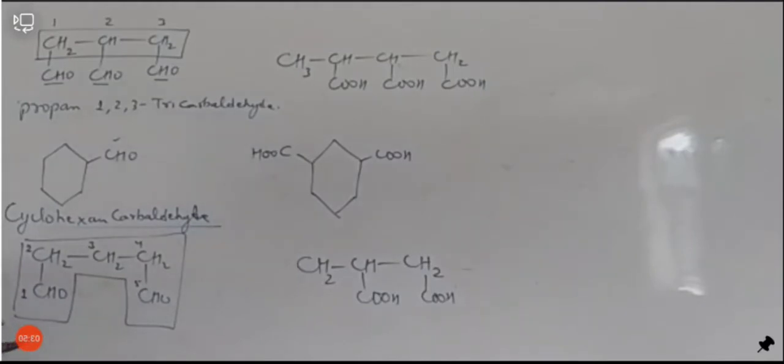Now it has 5 carbon, so its name will be pentane, and then 1,5-dial.